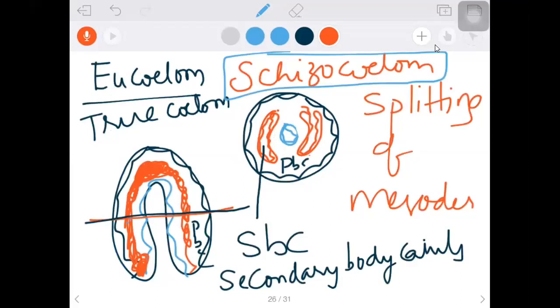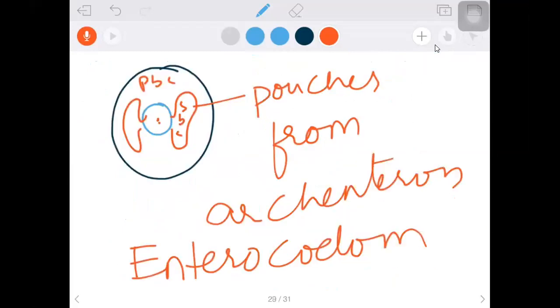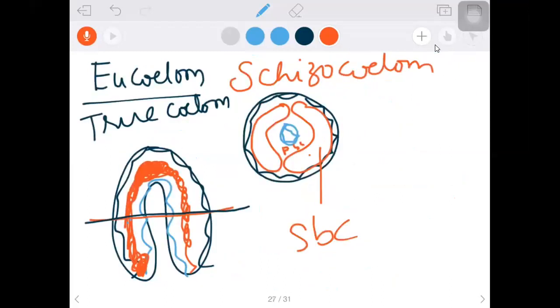If the secondary body cavity is formed by the splitting of mesoderm, we say schizocoelom. If the secondary body cavity is formed from the pouches of archenteron, we call it enterocoelom. But what is common in these two? Eucoelom is having a secondary body cavity. So the primary information you need to remember is that if the secondary body cavity is present, we say true coelom.